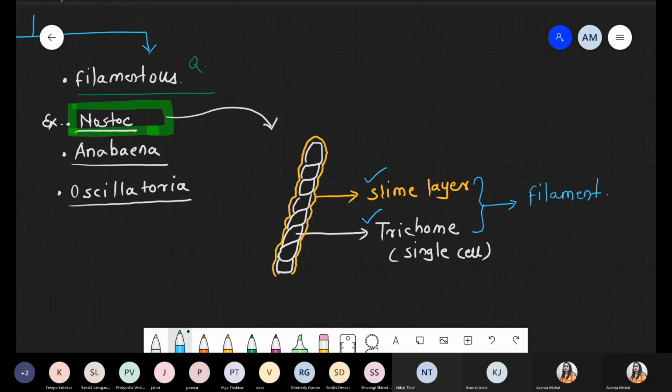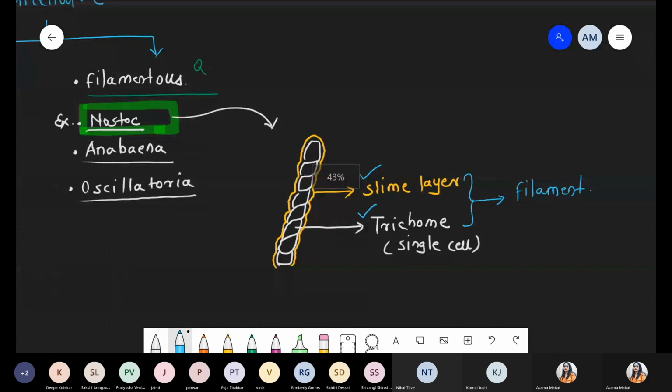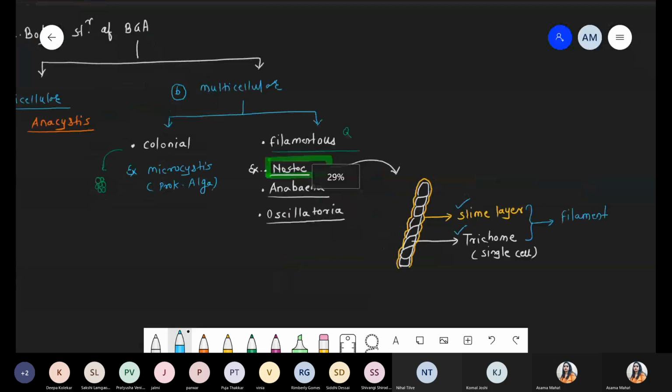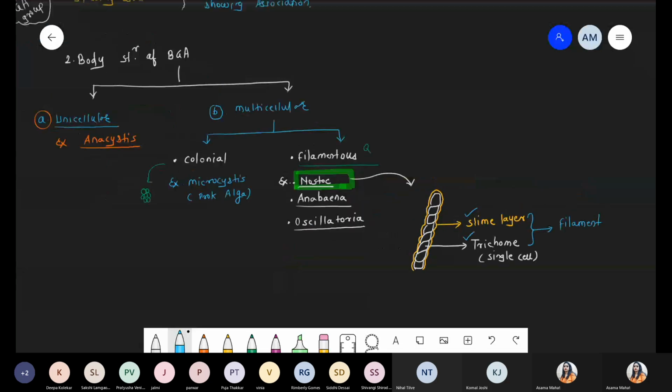We are talking about body organization, which depends upon unicellular and multicellular forms. But there is no need to do all these things. Remember only the filamentous structures: Nostoc, Anabaena, and Oscillatoria. Got it?